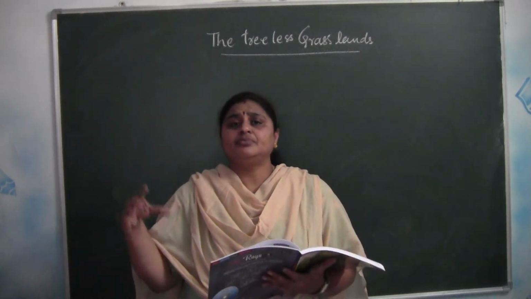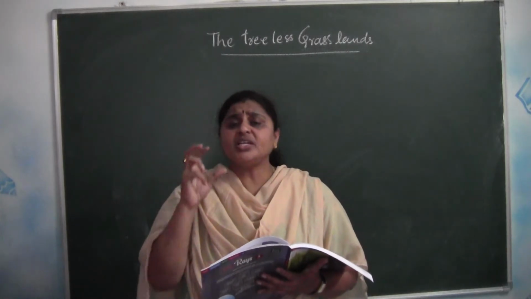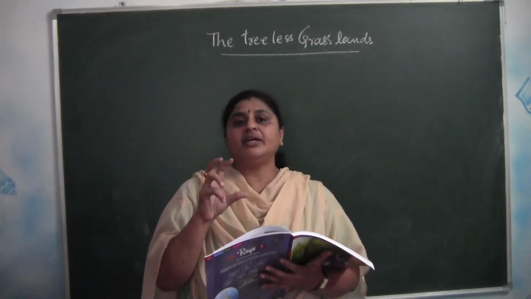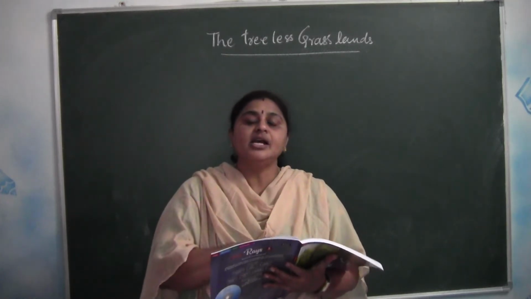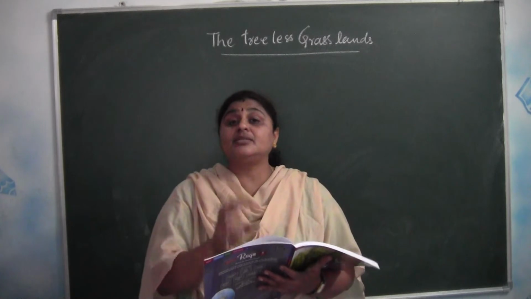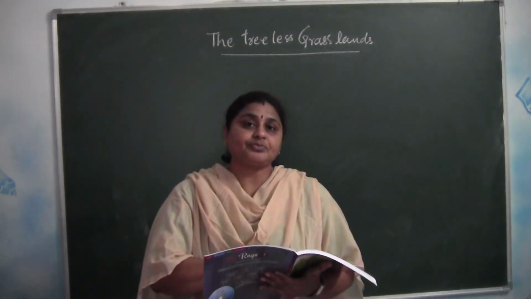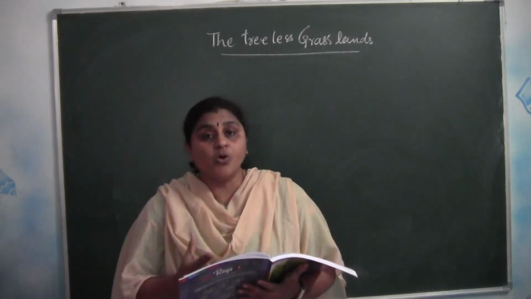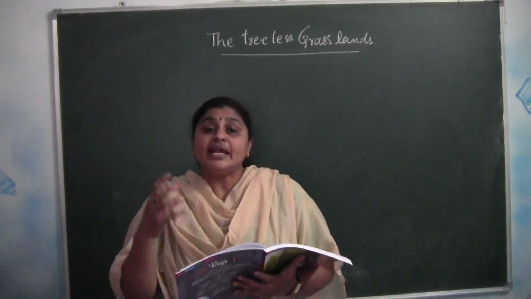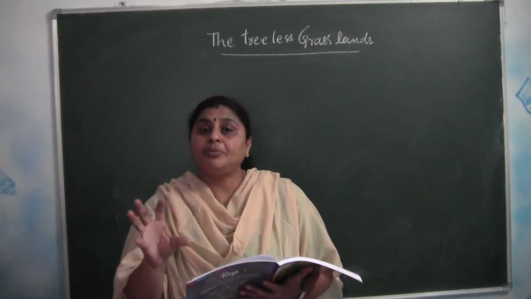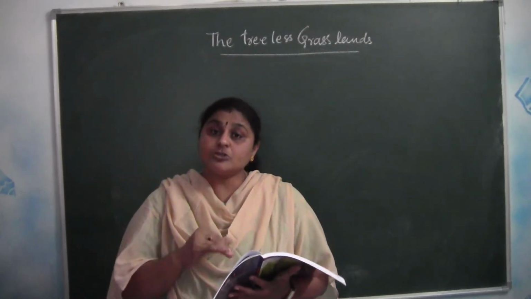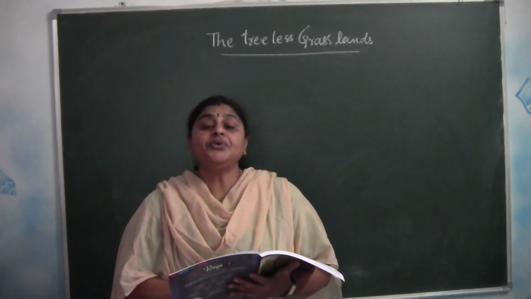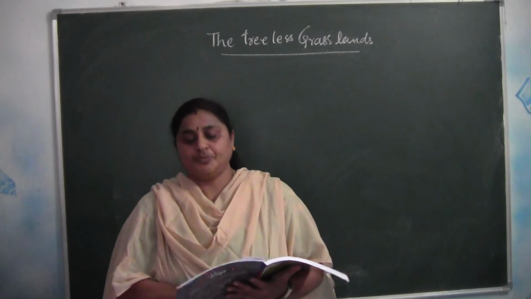The central part is mostly covered with the prairies, and wheat is grown extensively there. Therefore, wheat production is sufficient for the people of that country, and the wheat is also exported to different places.